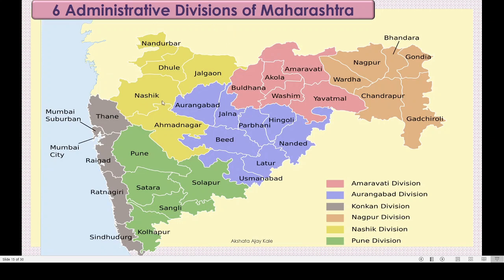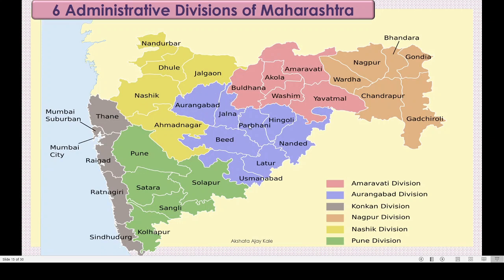Can you see here? Of different colors. See, first one is Amaravati. See the area. Amaravati division means this contains Yavatmal, Amravati, Washim, Akola and Buldana. All together this pink color, okay, this area or region is called as Amravati division. Got this? Second one, here you can see violet color division, that is Aurangabad division.